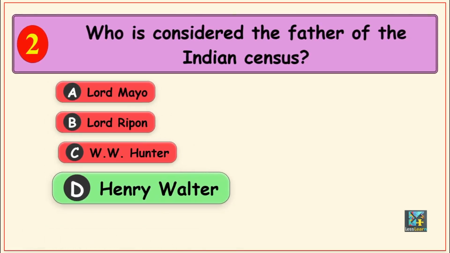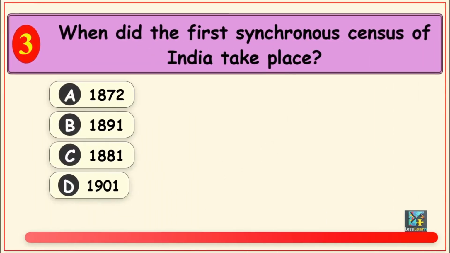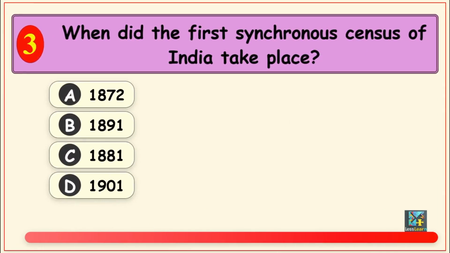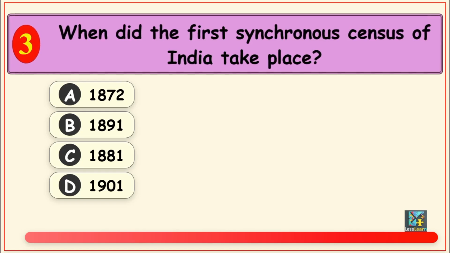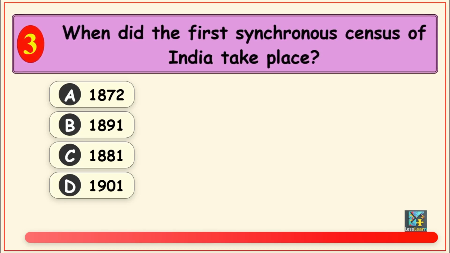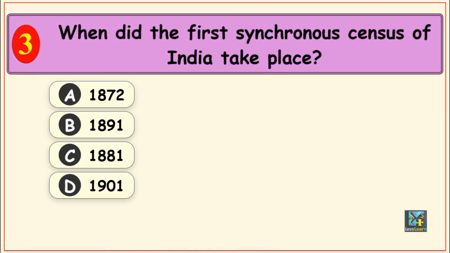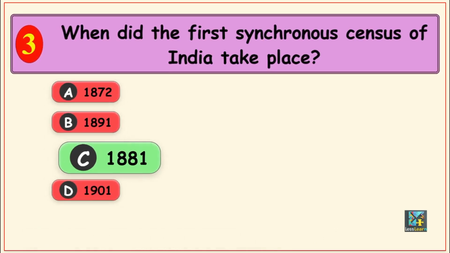Your next question is, when did the first synchronous census of India take place? Options are, Option A, 1872, Option B, 1891, Option C, 1881, and Option D, 1901. The correct answer is, Option C, 1881.